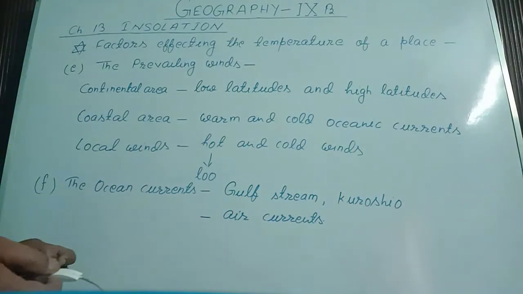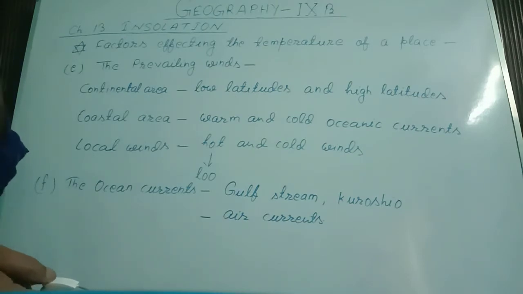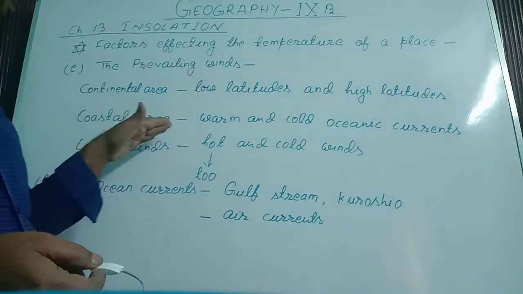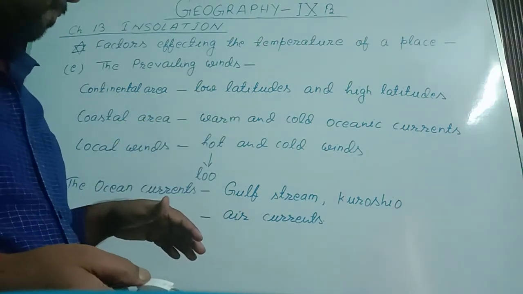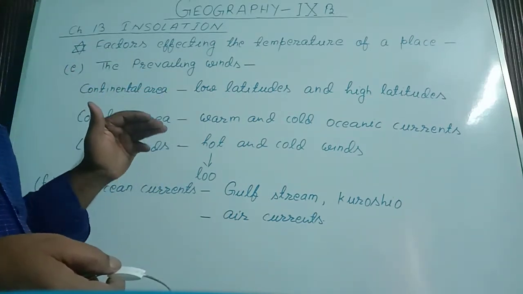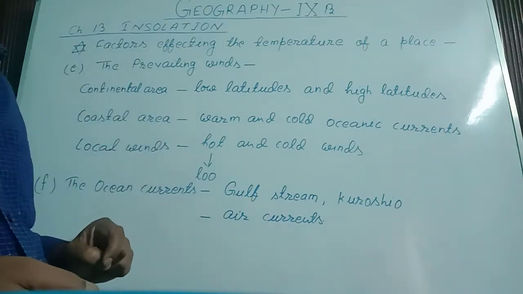So the temperature of the coastal region is also affected by the oceanic currents, and the temperature of the oceanic current is affected by the moving winds.